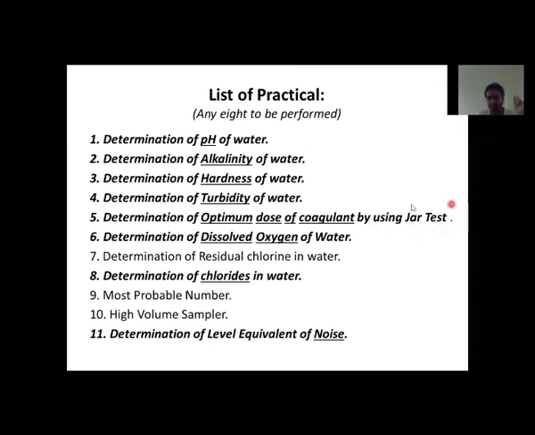Next is the determination of optimum dose of coagulants by using the jar test. As I have already told you in the lecture, we are going to perform one test, which is called the jar test. When I told you about coagulation and flocculation, I said we are going to perform this jar test. Now, what is this jar test? The jar test is basically an experiment in which we calculate how much coagulant we have to use, how much of the coagulant we have to add so that the water becomes potable. That's what we have to calculate.